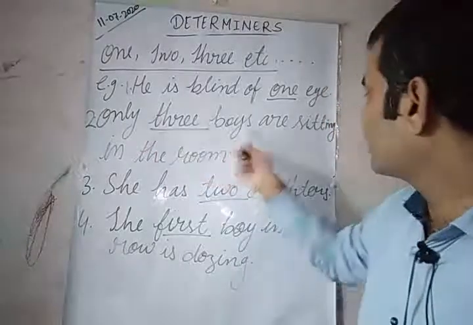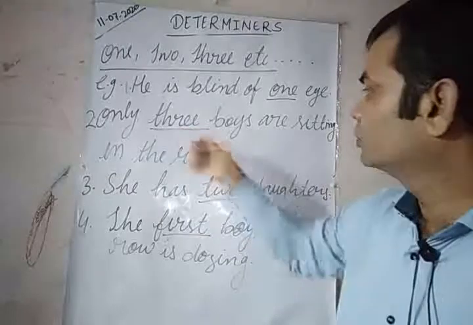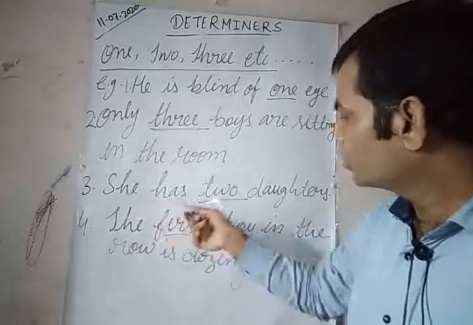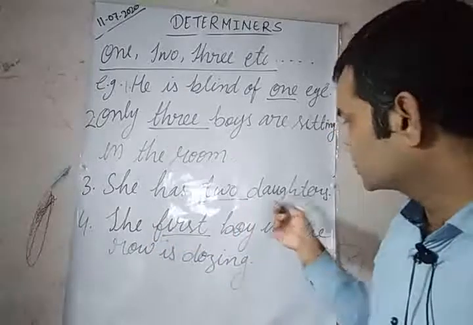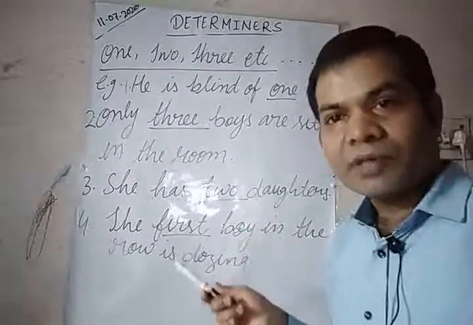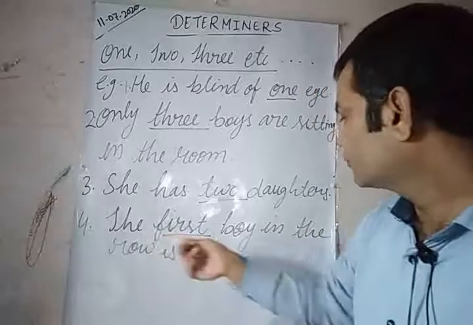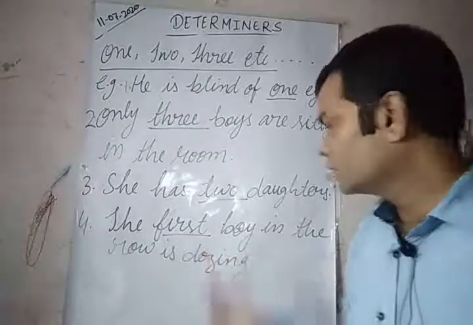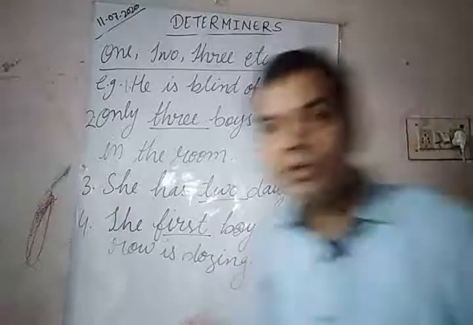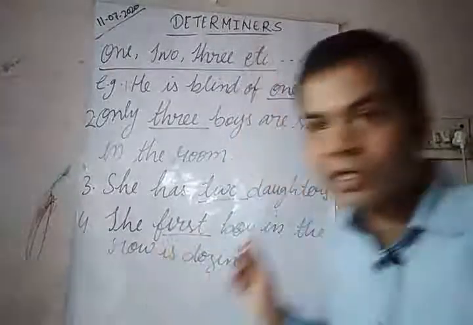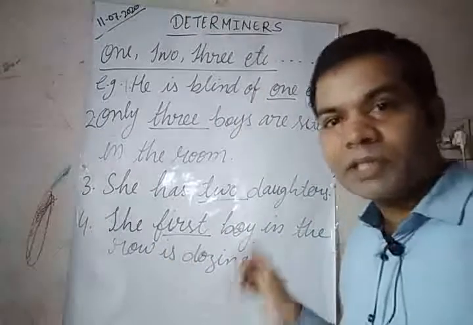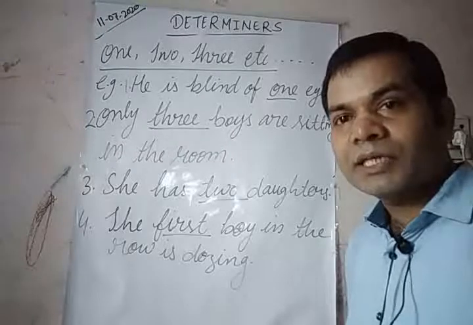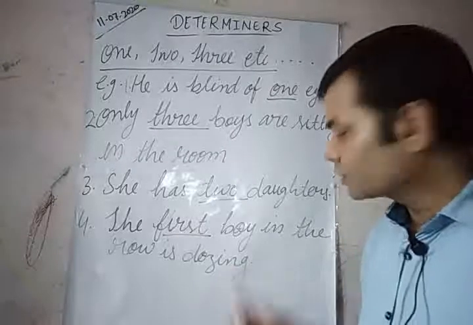Only 3 boys are sitting in the room. 3 is an adjective of number. She has 2 daughters. 2 is an adjective of number. The first boy in the row is dozing. So first is also an adjective. It also comes under adjectives of number, but ordinal. So there are 2 types of adjectives of number, ordinal and cardinal.